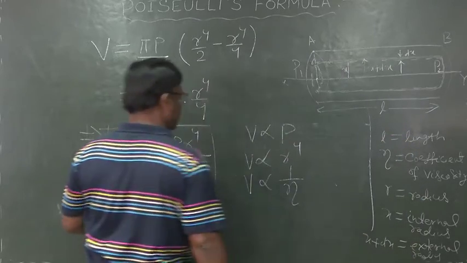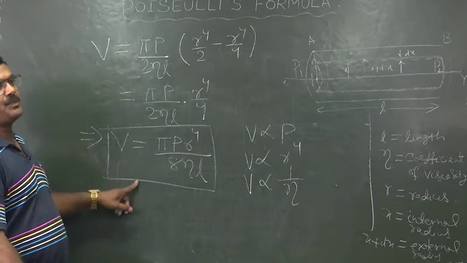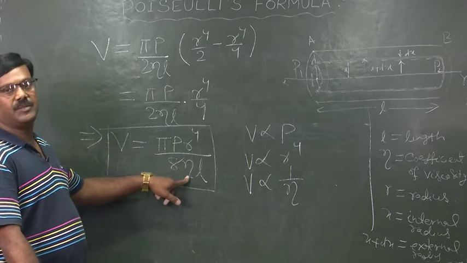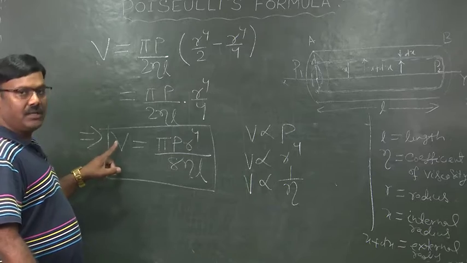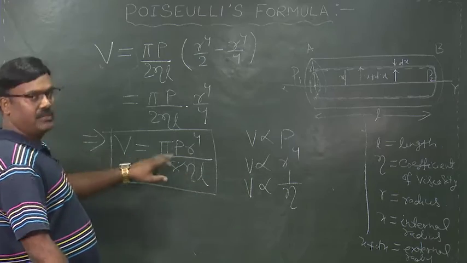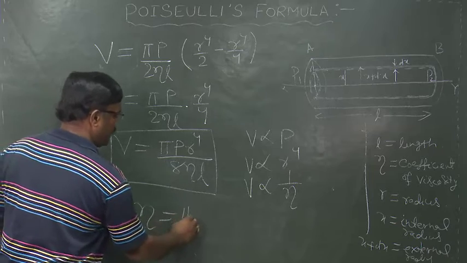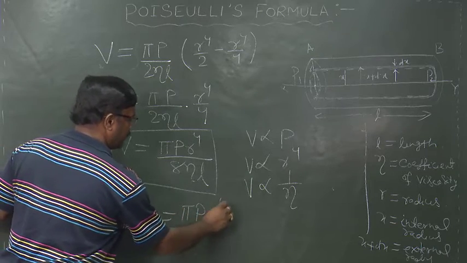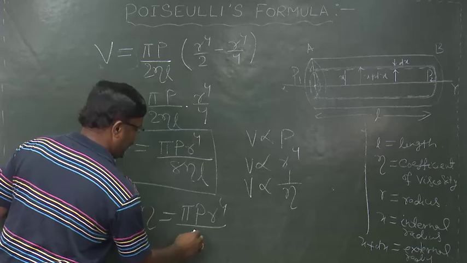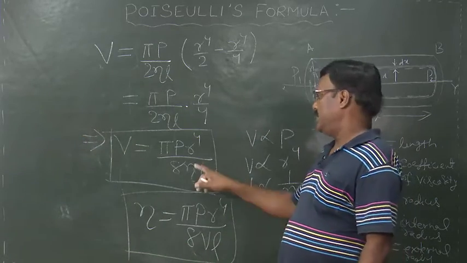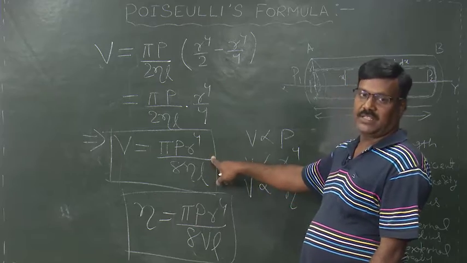From this expression, we can also calculate the coefficient of viscosity of the liquid, and from this we can calculate eta is equal to pi P r to the power 4 by 8 V L. Now, we arrived at our target.